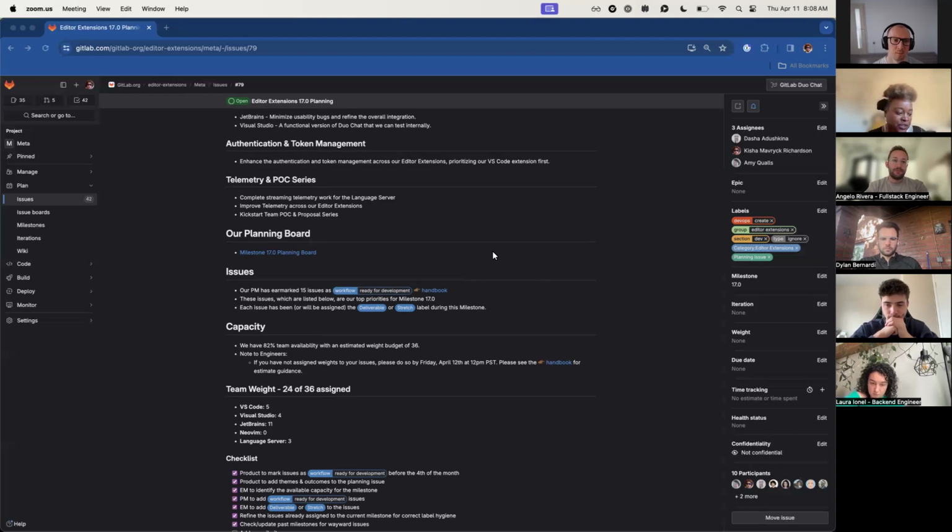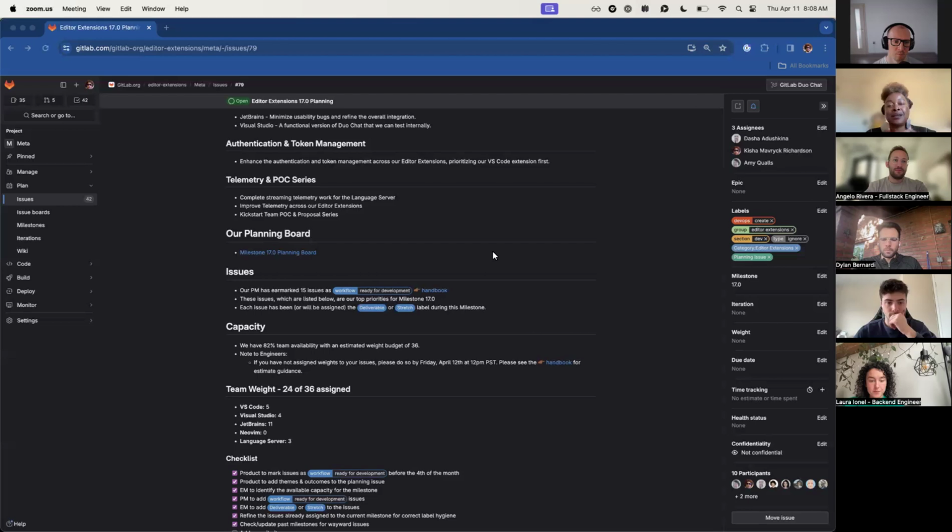In terms of issues, our PM has earmarked 15 issues as workflow ready for development, which means that those are our top priorities. And these issues are listed below. You'll see them at the bottom. So those are our priorities for milestone 17.